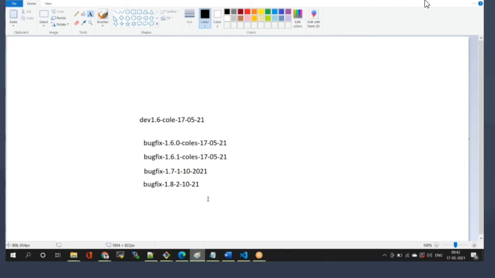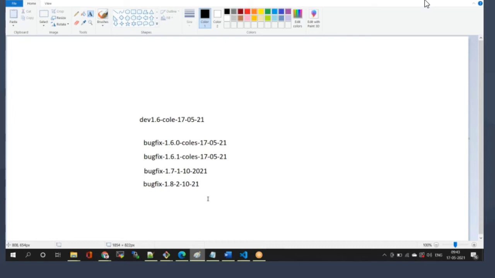That's why we maintain a proper branching strategy in Git. If you maintain a proper branching strategy, it is very easy to recognize the code in the repository.